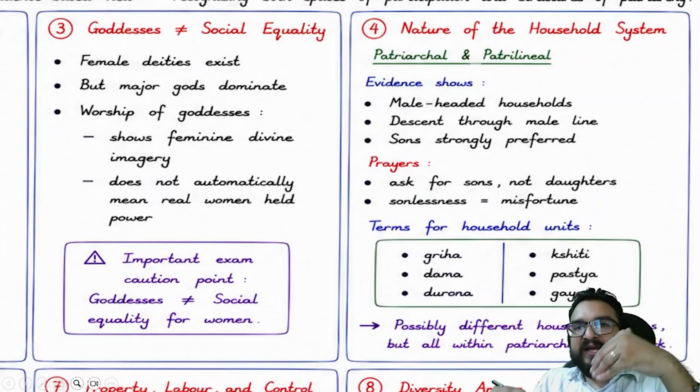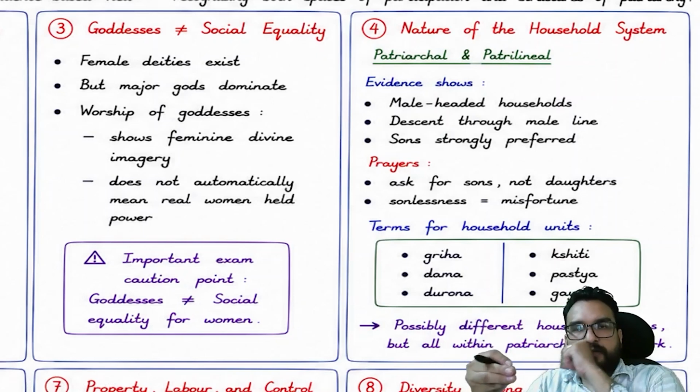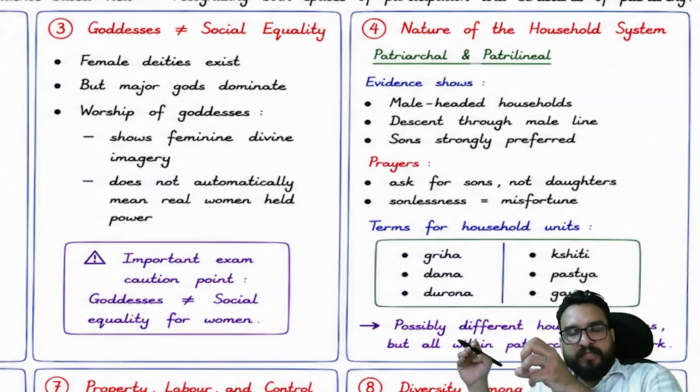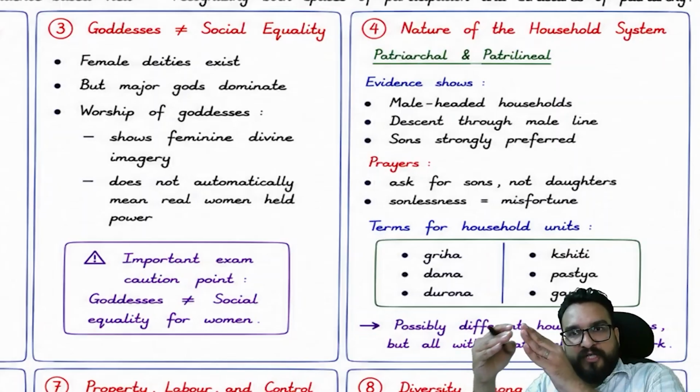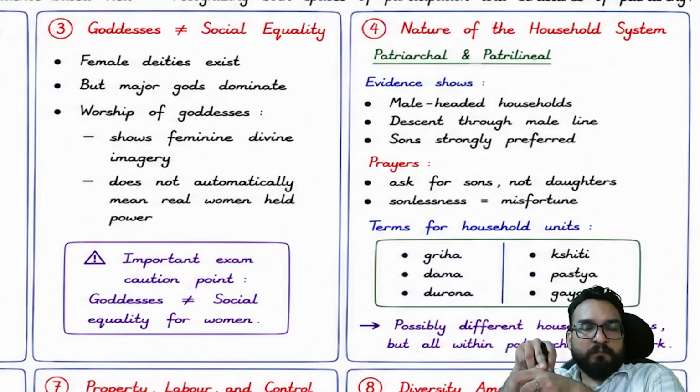I hope you know this word. Patriarchal means that property will be transferred in the name of the son, not the daughter, right? Patrilineal means that your family will be moving ahead in the name of the son only, right? And if it is going in the name of the mother, that is matrilineal, right? And there is one more word, that is patrilocal. Patrilocal means when marriage happens and the wife comes to the husband's house. Matrilocal means when marriage happens and the husband goes to the wife's house. That is very rare in Indian societies, right?